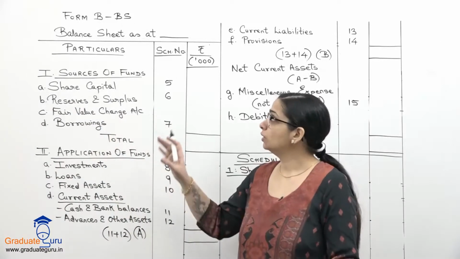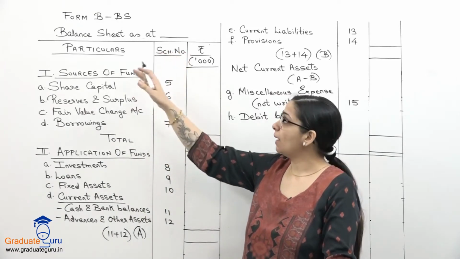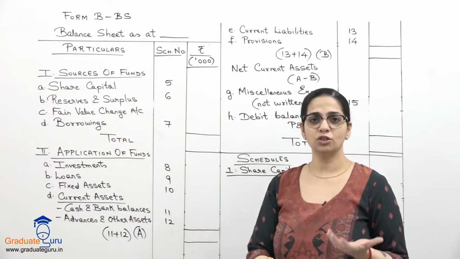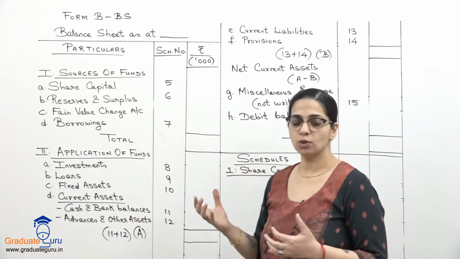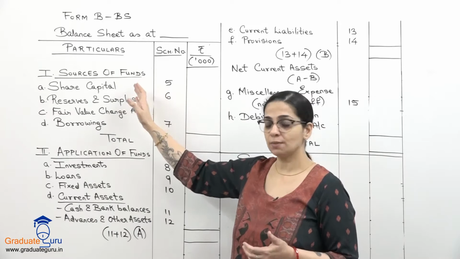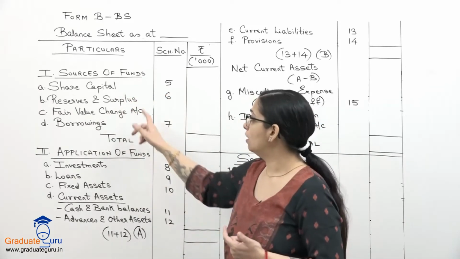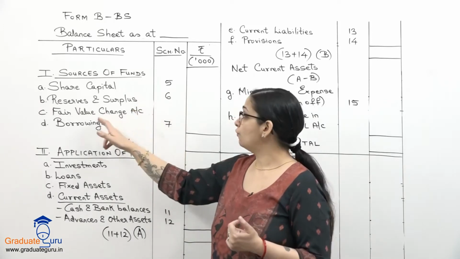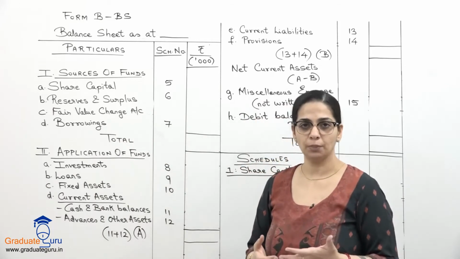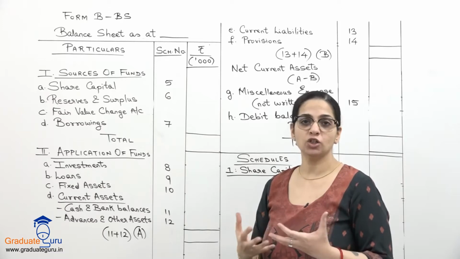So now let's go to the balance sheet format, Form BBS, balance sheet. Here the basic format of the balance sheet doesn't change, but there are certain things which we'll be showing in a different place. So sources of funds में we will have share capital, which will be there for all the companies definitely, reserves and surplus. Fair value change account, this is something peculiar to insurance companies. They create a separate account for valuation changes.